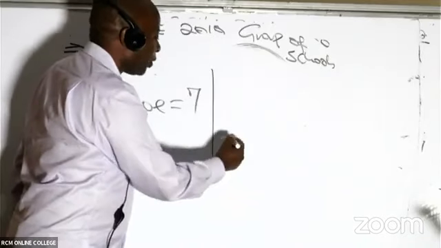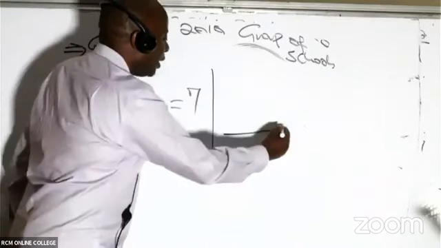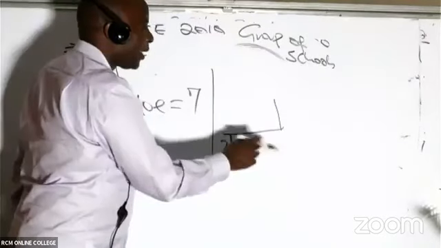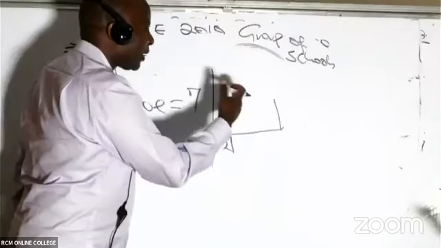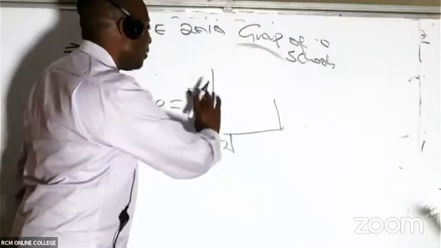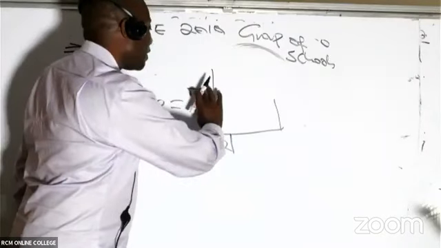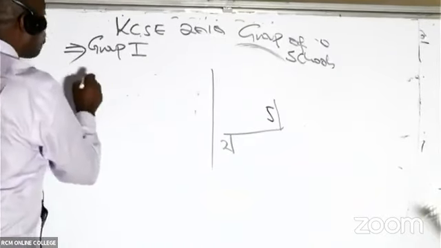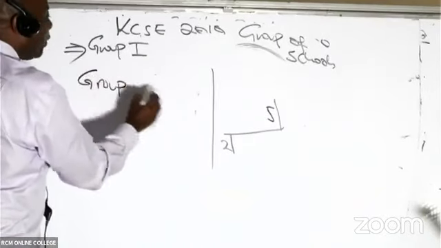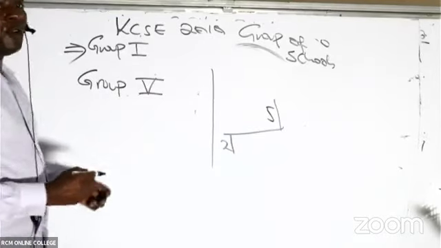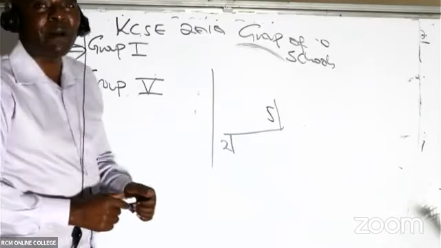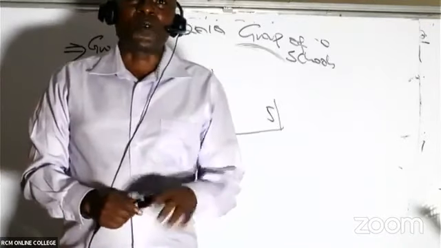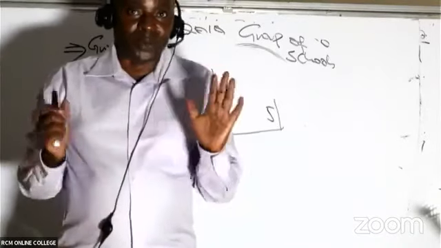As we draw the staircase, the very first stair will have the same 2 and the next 8, but that would surpass 7, which is quite low. So I'm looking for the balancing figure. The balancing figure will be 7 minus 2, which gives me 5. So the group for this atom will be 5. Are you aware that we are supposed to write the group numbers using Roman numerals?